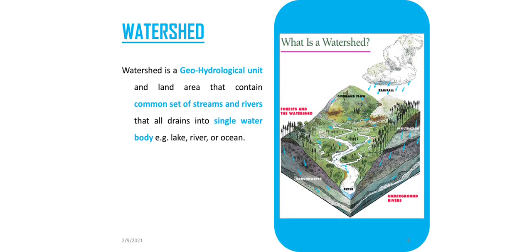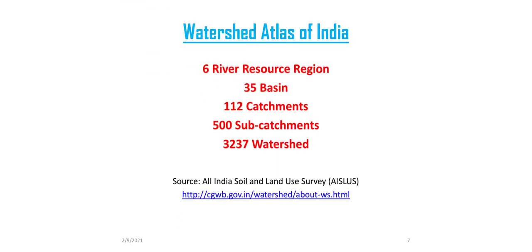What is a watershed? A watershed is a geohydrological unit, which means groundwater and its physical and chemical interaction with the environment, and a particular area in which a common set of streams or rivers all drain to a single point is known as a watershed. Next slide is the Watershed Atlas of India. In India there are 6 river resource regions, 35 basins, 112 catchments, 500 sub-catchments, and 3237 watersheds as per the All India Soil and Land Use Survey.